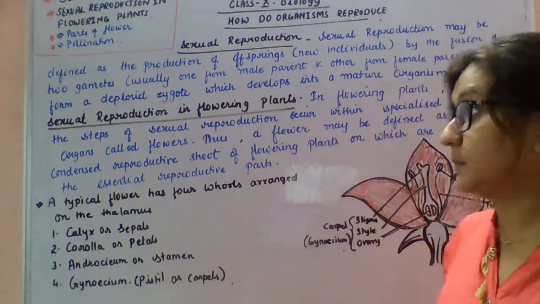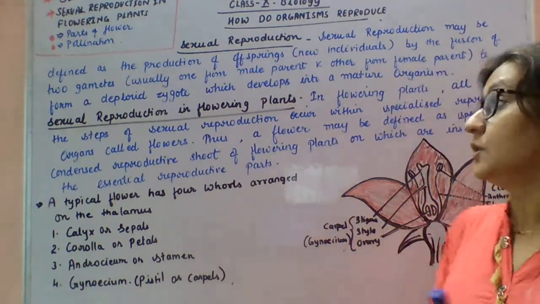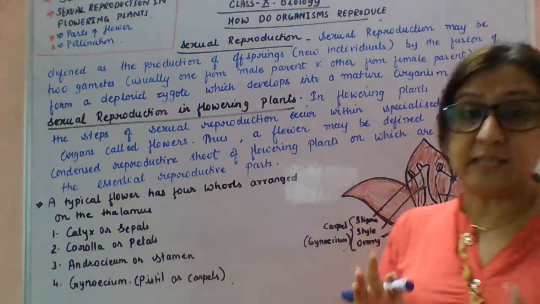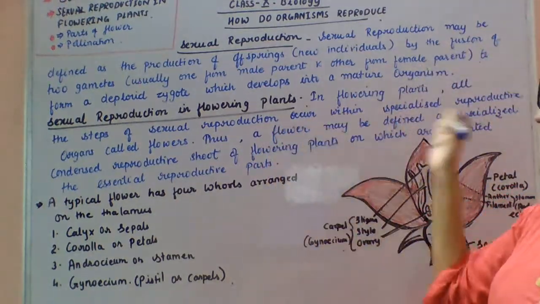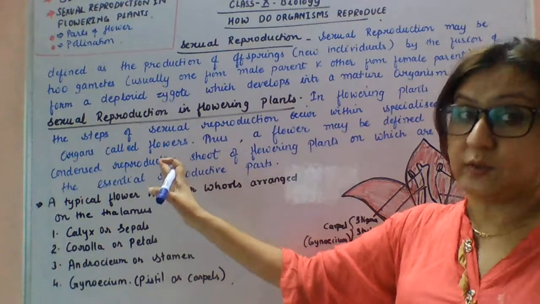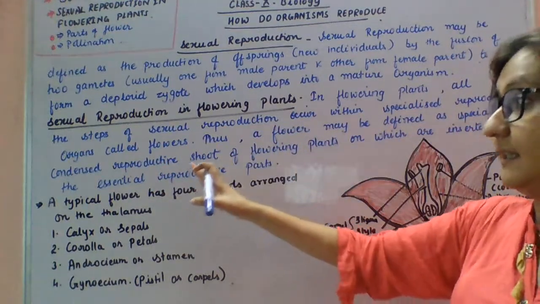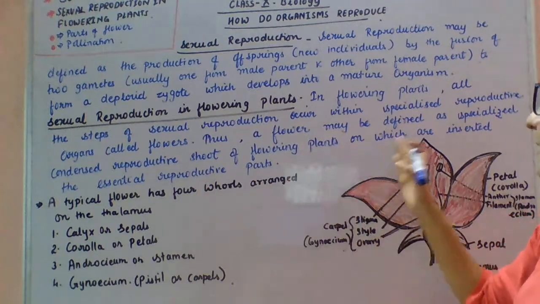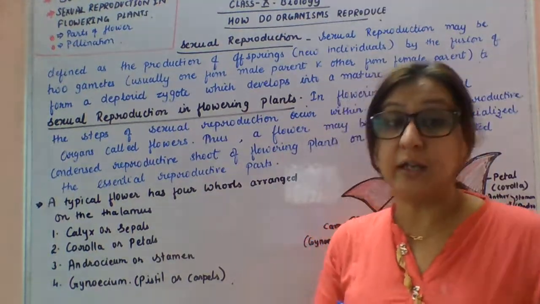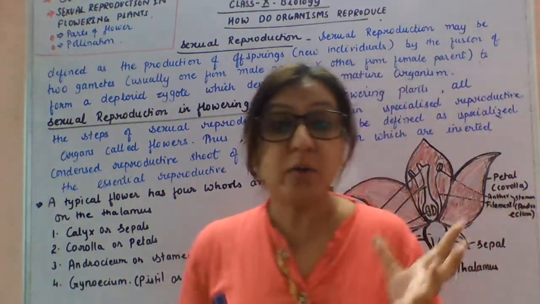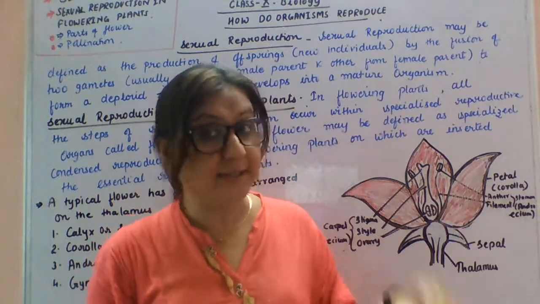So today I will explain to you about sexual reproduction in flowering plants. In flowering plants, all the steps of sexual reproduction take place within the specialized reproductive organs called flowers. Thus, a flower may be defined as the specialized condensed reproductive shoot of flowering plants on which the essential reproductive parts are inserted.